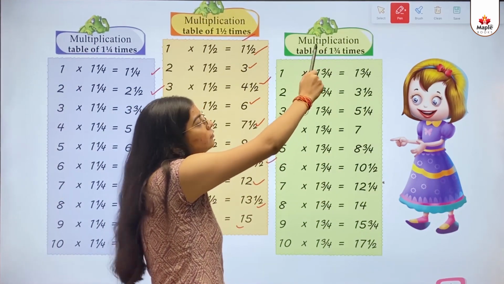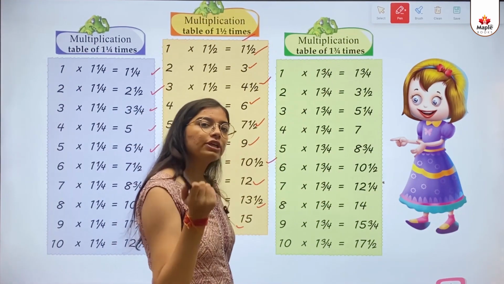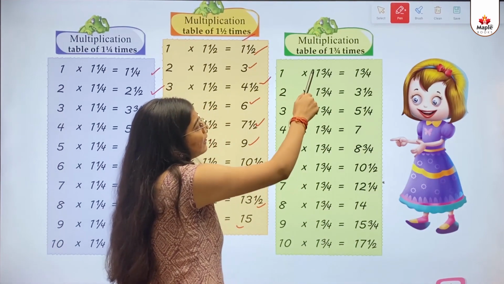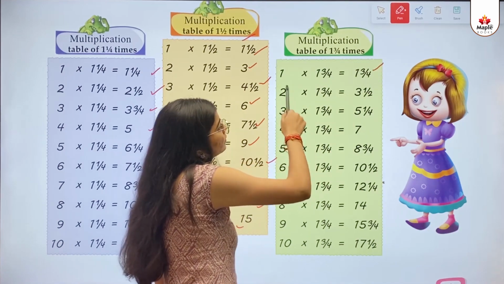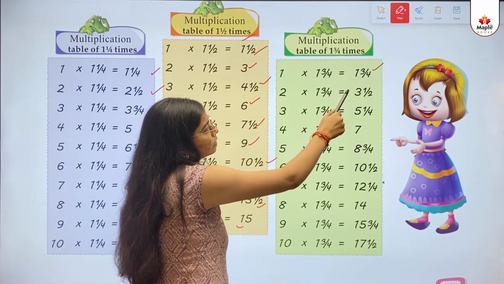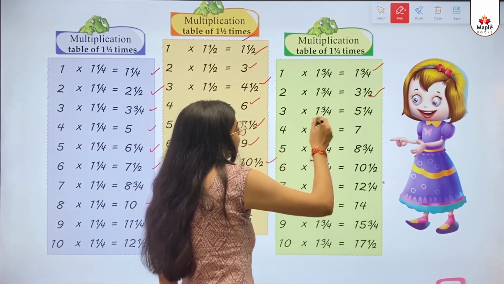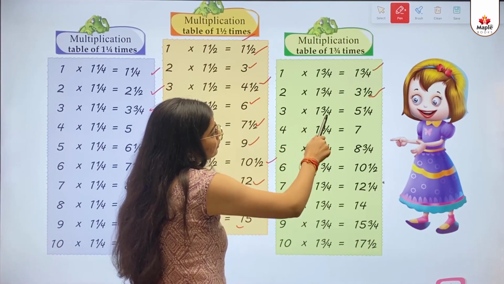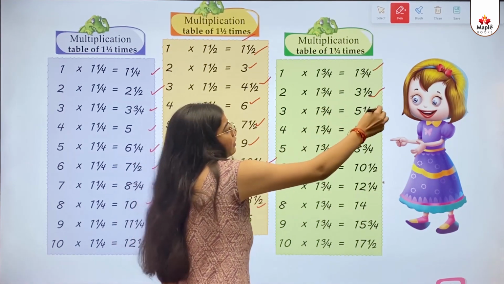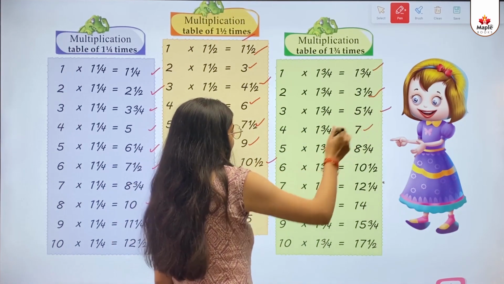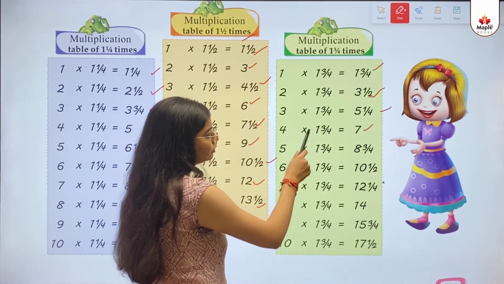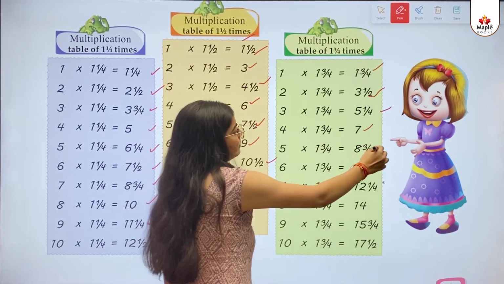Multiplication table of 1 3 by 4 times. 1 multiply 1 3 by 4 equals to 1 3 by 4. 2 multiply 1 3 by 4 equals to 3 1 by 2. 3 multiply 1 3 by 4 equals to 5 1 by 4. 4 multiply 1 3 by 4 equals to 7. 5 multiply 1 3 by 4 equals to 8 3 by 4.